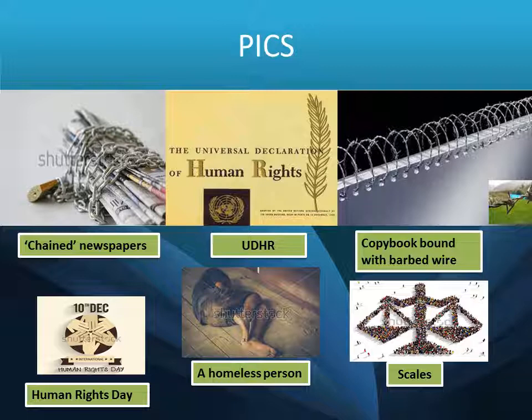Third pic, here it's education, which is violated, the right to education. You see barbed wire. You have edges or sharp points, as you see in the picture on the right. The fourth picture is the 10th of December, which is Human Rights Day. And the homeless person with no right to a house or home, and scales which signify freedom, right to justice.